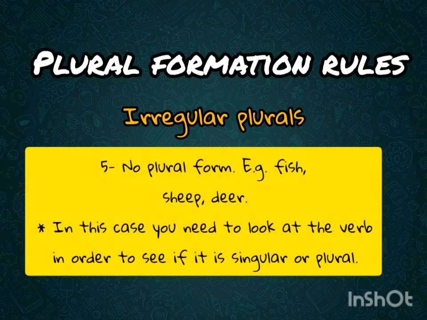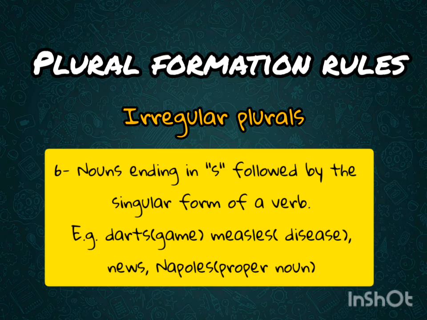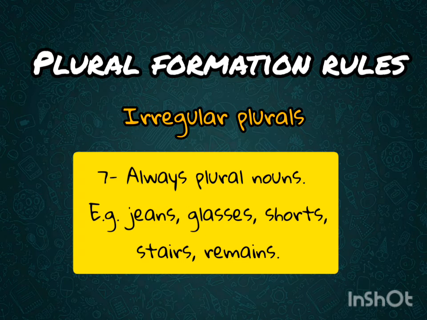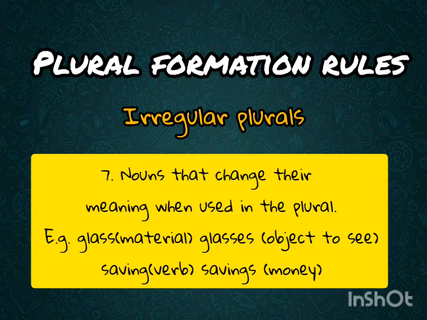Number 6, some nouns ending in s are followed by a singular verb. Number 7, some nouns are always plural, and as such they are always followed by the plural form of a verb. And finally, number 8, some nouns change their meaning when they are used either in the singular or in the plural, as you can see in the examples below and the explanations also provided.